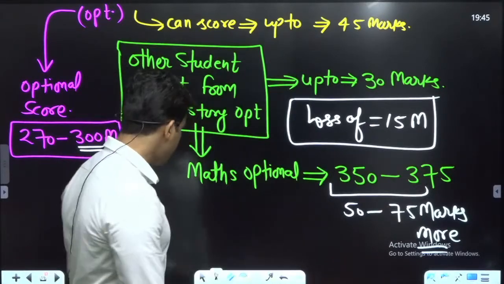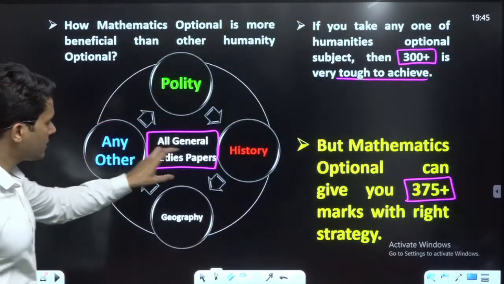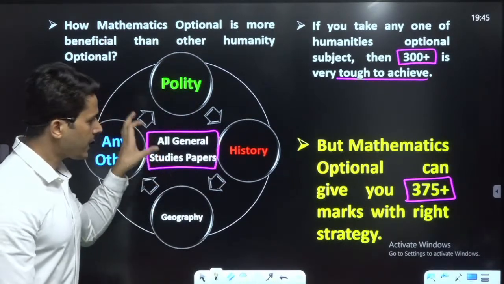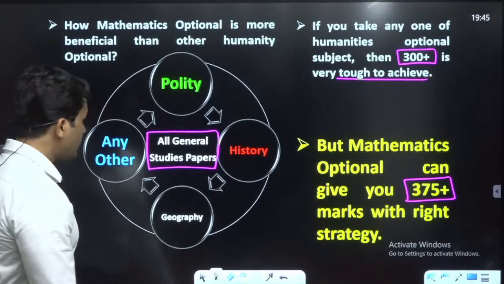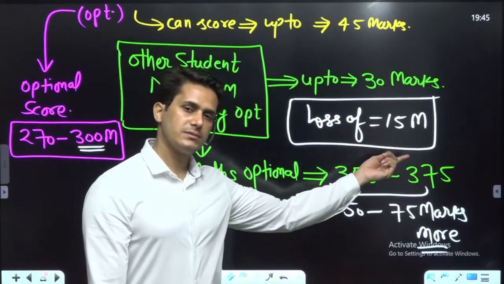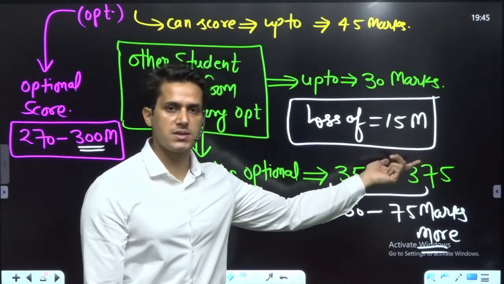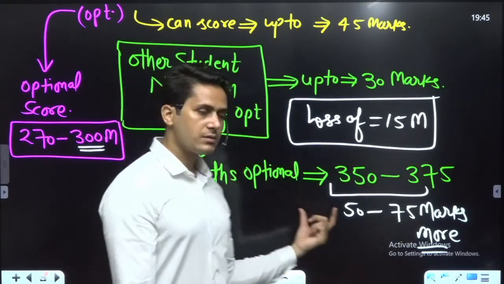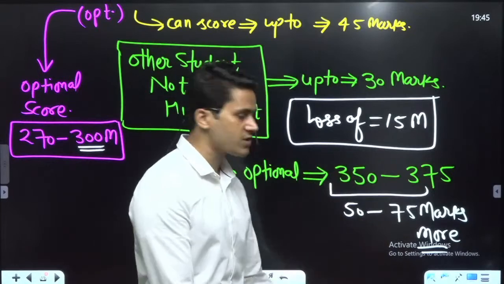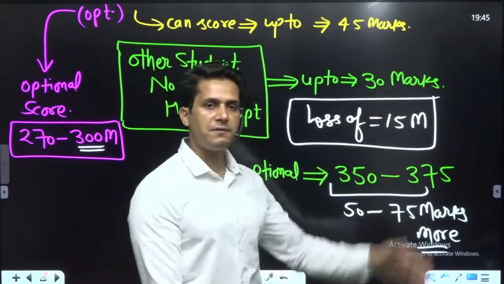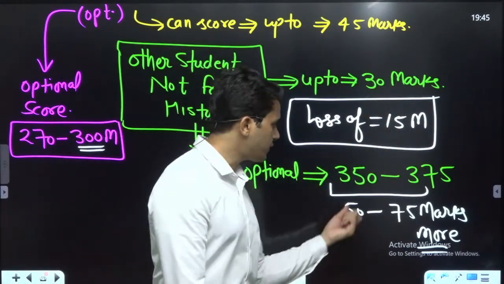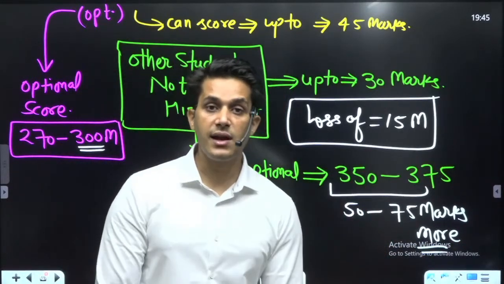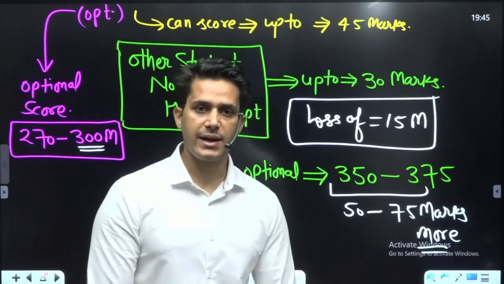So the main reason for overlapping the optional with your GS papers is only this, that you can achieve 15, maximum 20, marks more. But on the other hand, if you take the right strategy with mathematics optional, then even if you are losing 10 to 15 marks here, you will achieve 50 to 75 marks in mathematics. And this is the real game of UPSC with mathematics.